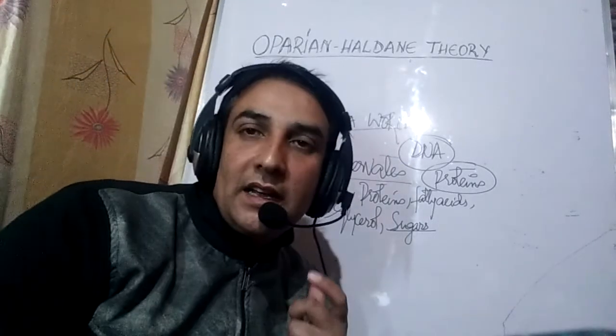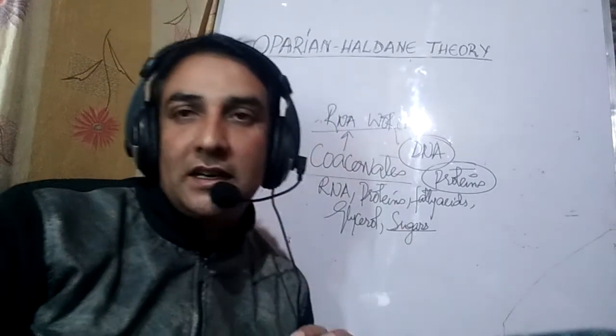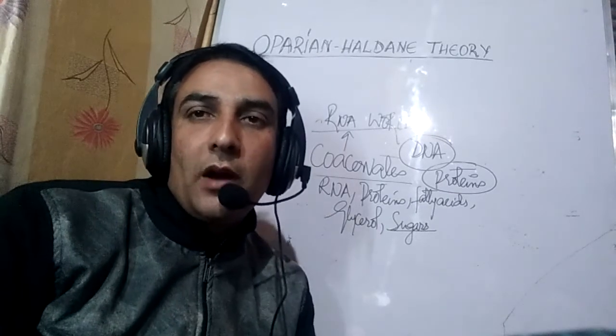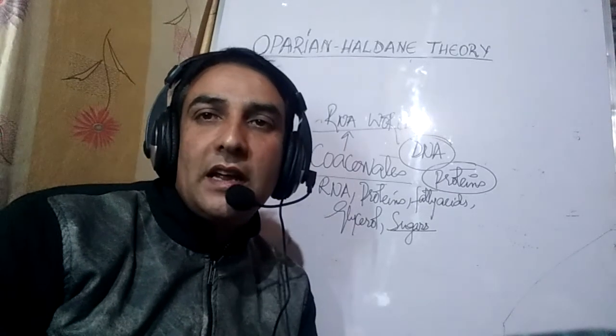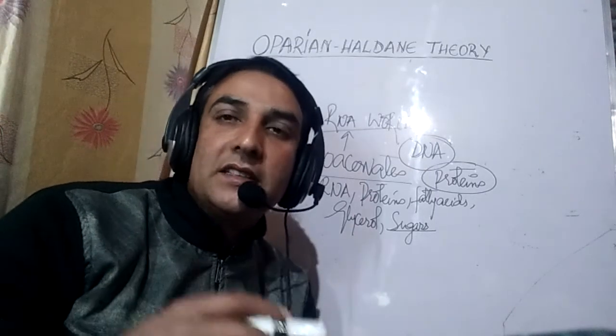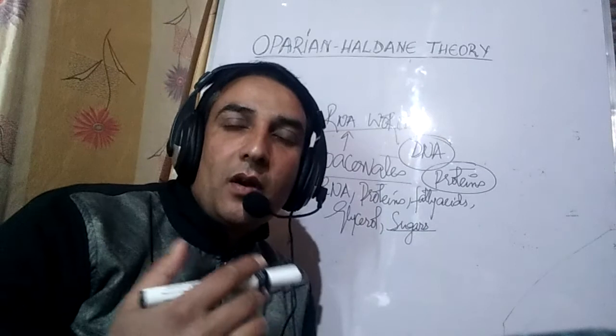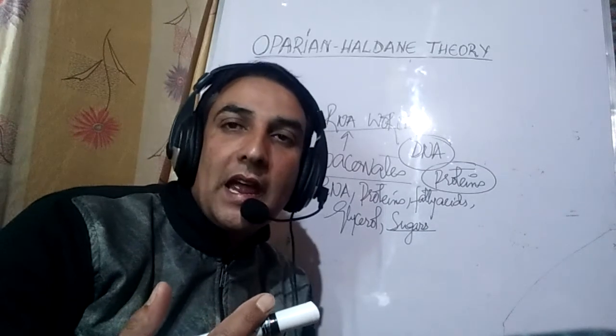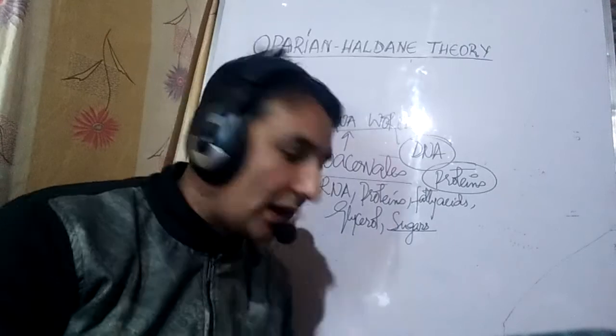So DNA replaced RNA in terms of the information molecule, and proteins replaced RNA in terms of biocatalysts.